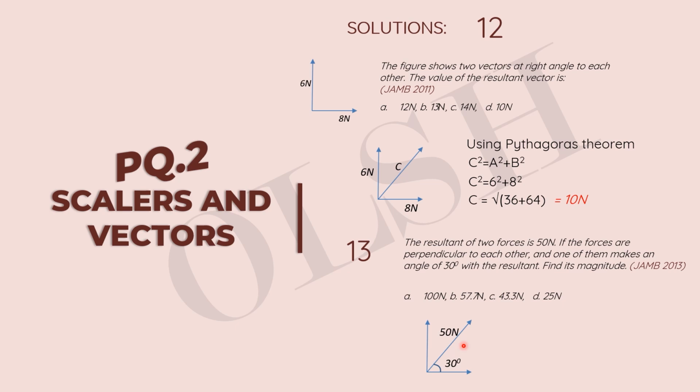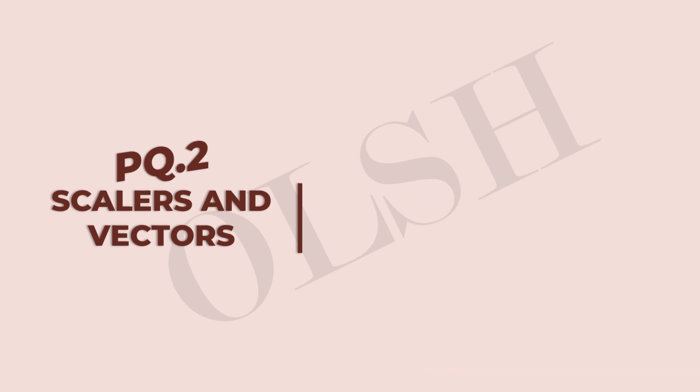Remember we did resolution of vectors, where we split a single vector into its component vectors. In this case we're not looking for both of its component vectors, that's the vertical and the horizontal. All we're looking for is the horizontal vector. So all we need to do is resolve this resultant into its horizontal component, and that's simply 50 cos 30. 50 cos 30 will give us 43.3 newtons. So this force here is 43.3 newtons. So let's move on to the last question, number 14.